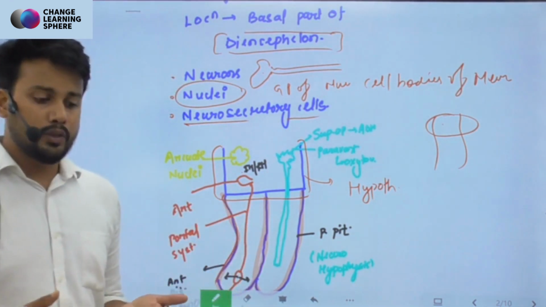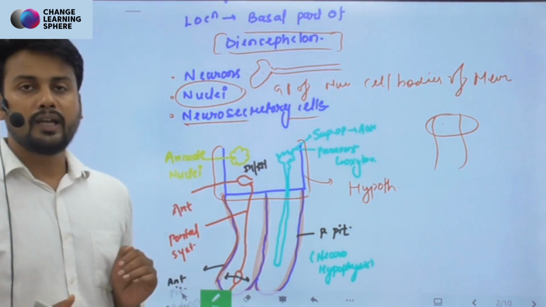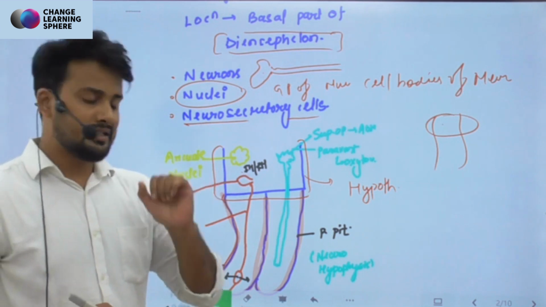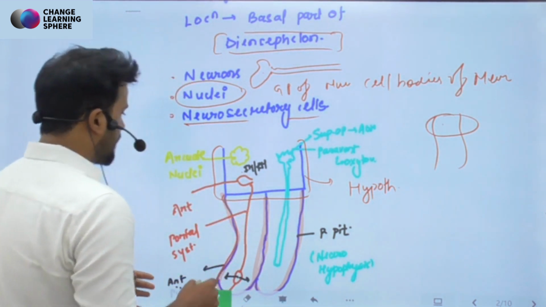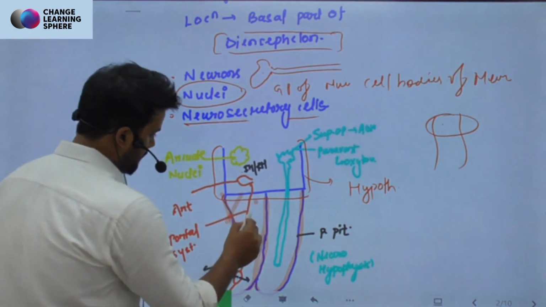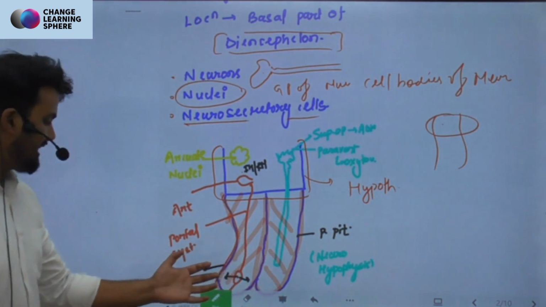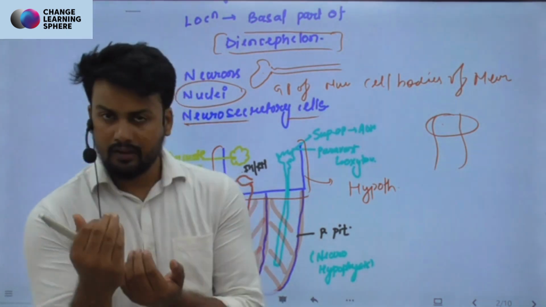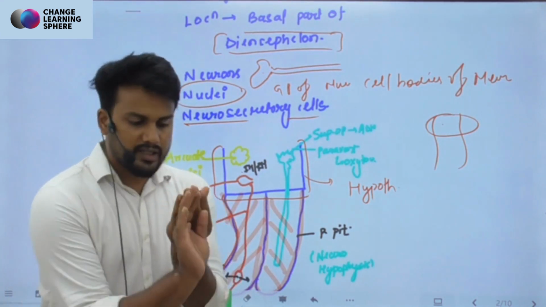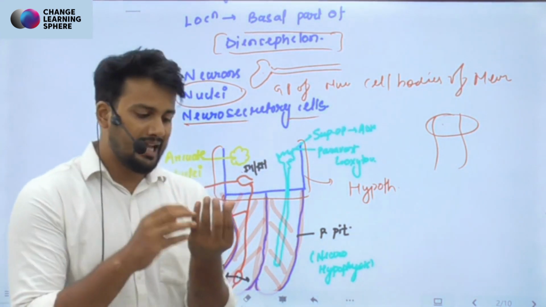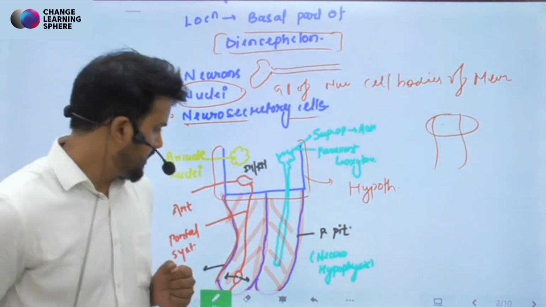Why am I talking about the pituitary? Because when we study the hypothalamus and pituitary anatomically together, it gives a very good understanding of the location as well as the function of these two glands. Like I have drawn, this is one part and this is another part. This part is anterior, which means forward, and this part is posterior, which means backward, right? So these are the two parts of the pituitary.